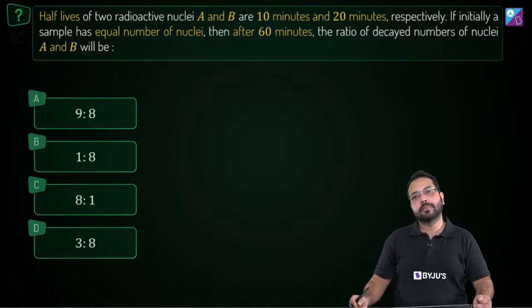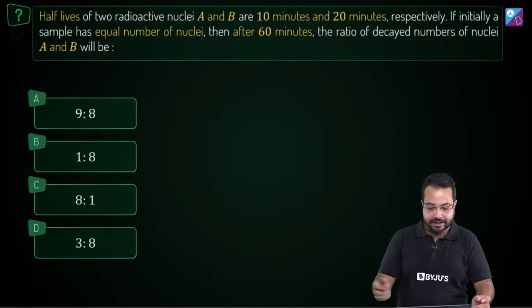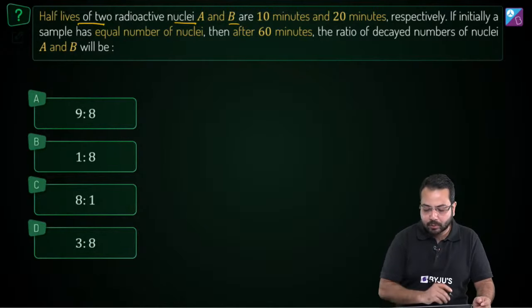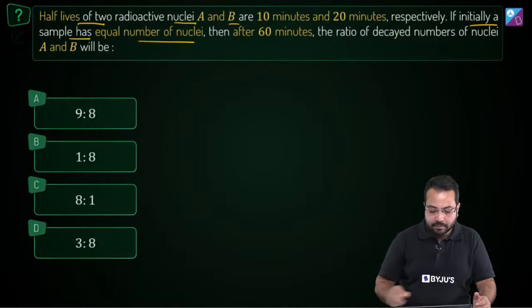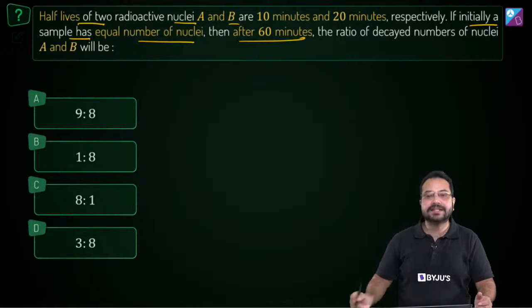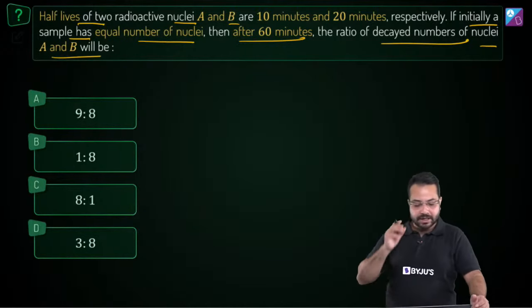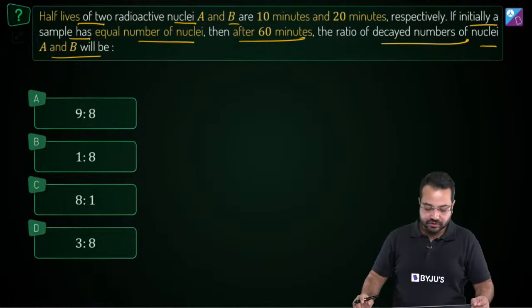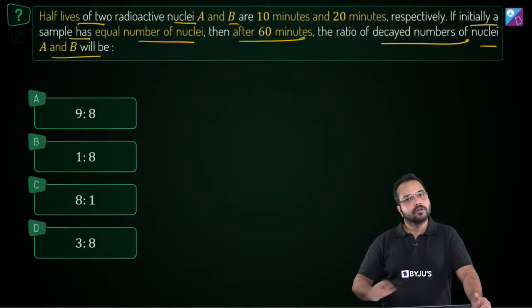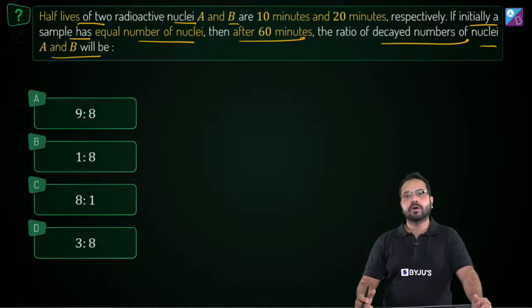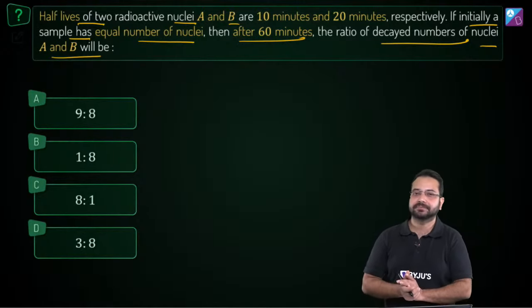Okay, now we are back with law of radioactive decay. Now half-lives of two radioactive nuclei A and B are 10 minutes and 20 minutes respectively. If initially a sample has equal number of nuclei, then after 60 minutes the ratio of decayed nuclei of A and B will be. Okay, that's the question. So read the question and try to solve this, but before that just let me know what is the key concept involved.